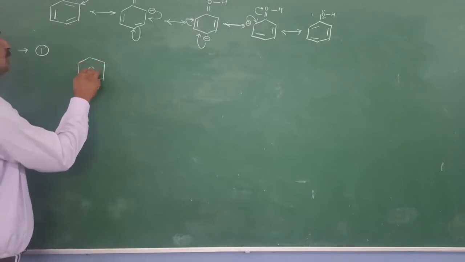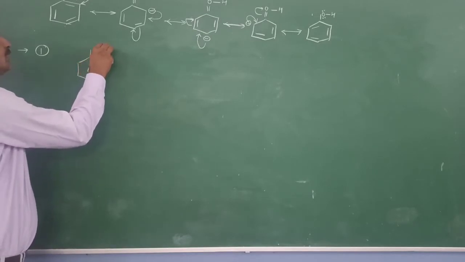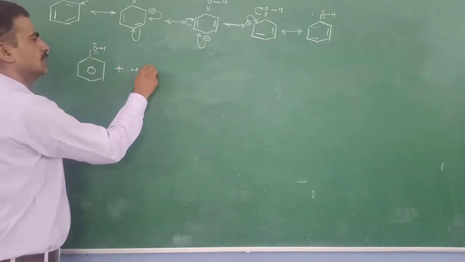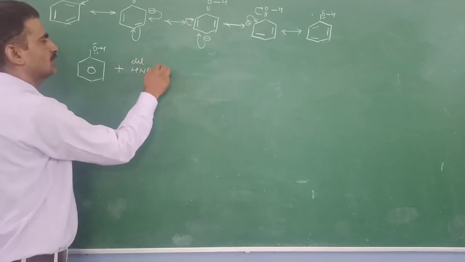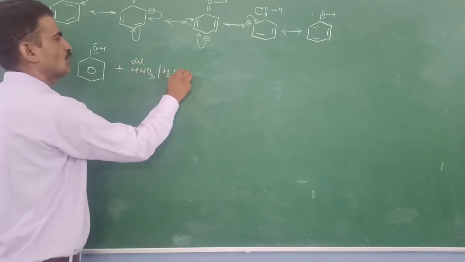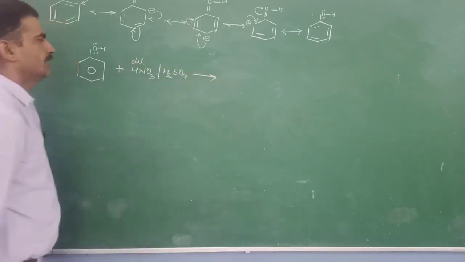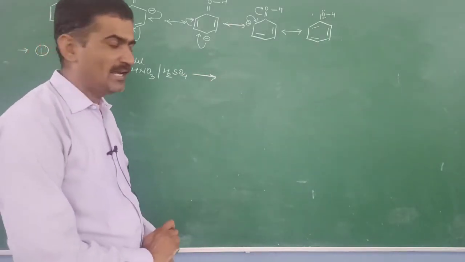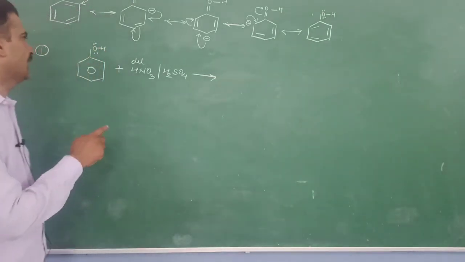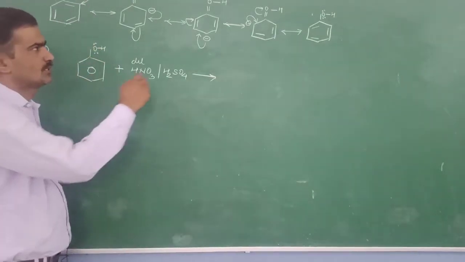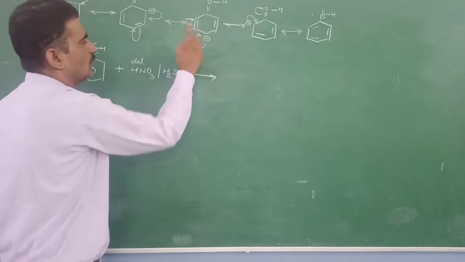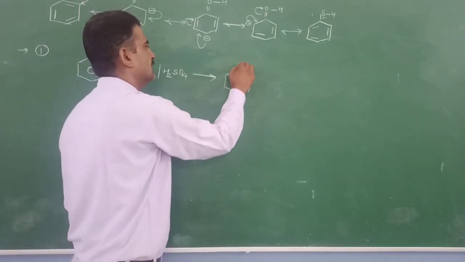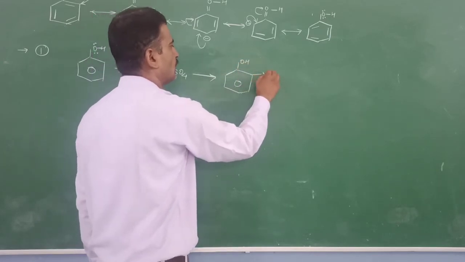This is our phenol. If we react this phenol with dilute nitric acid in presence of concentrated H2SO4, it produces a nitronium ion as an electrophile, and this electrophile will attack at the ortho and para positions. Because electron density is present at the ortho and para positions, we get two products, that is orthonitrophenol,